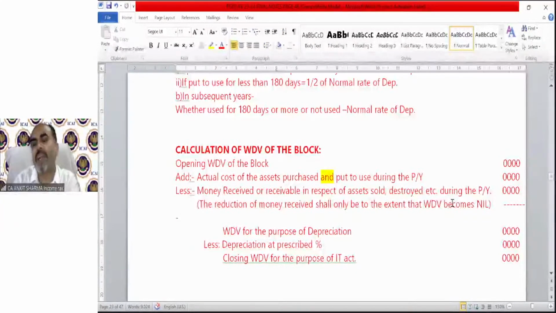I will deduct only 12 lakh out of 12 lakh, so it will be 0. The balance cannot be negative. So it has been written that you only reduce the value till the WDV becomes nil. After that, there will be WDV for depreciation. You will apply the depreciation percentage, and then that will be the closing WDV for the purpose of income tax, which will become the opening WDV for next year.